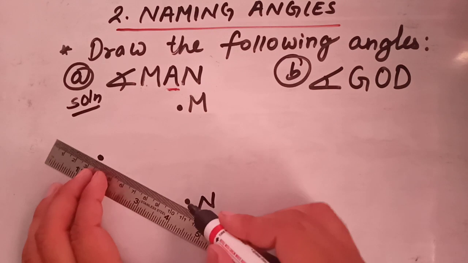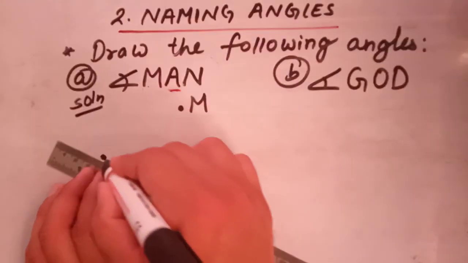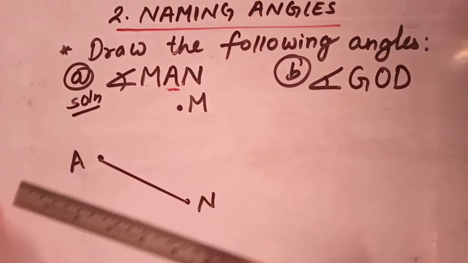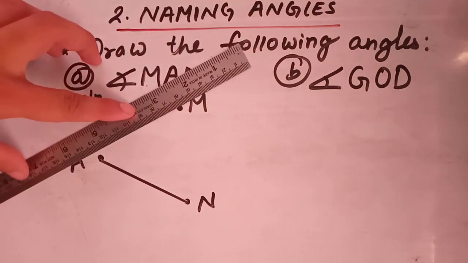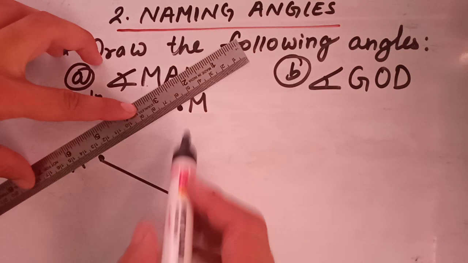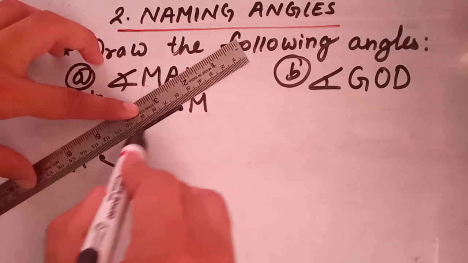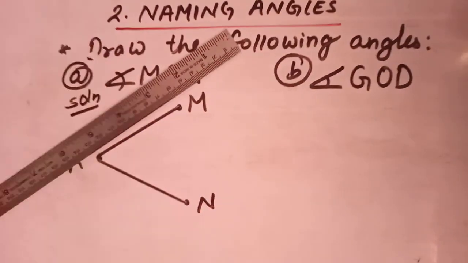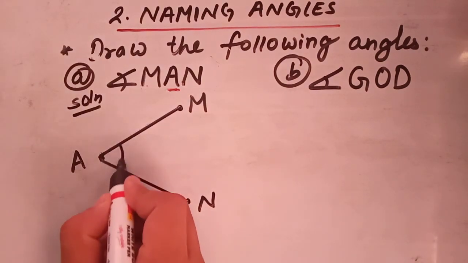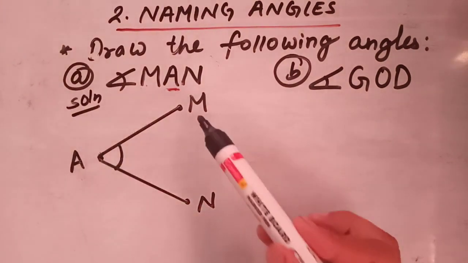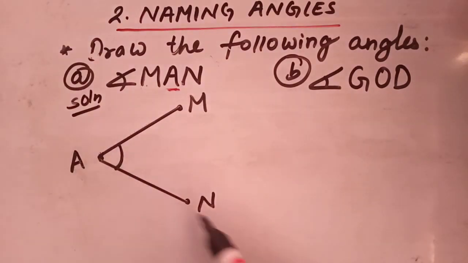So let's produce. You have to draw like this. Here we have got an angle which is angle MAN.